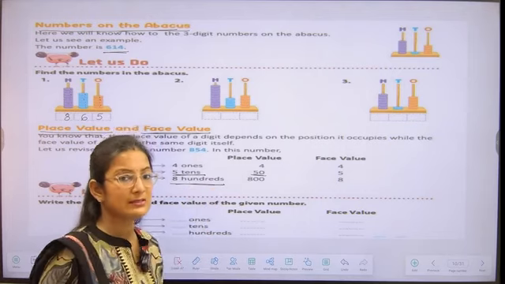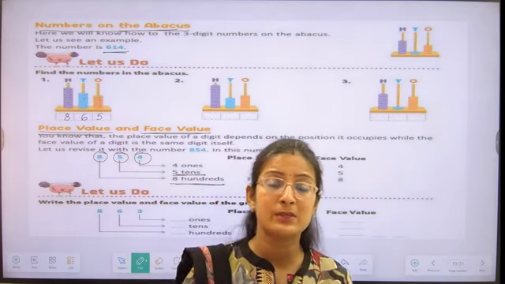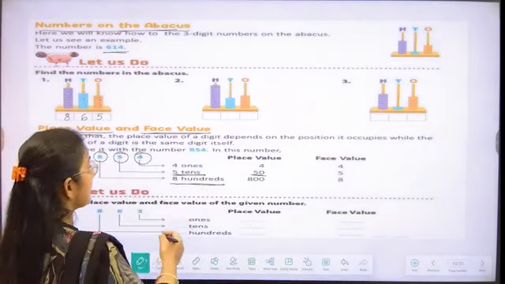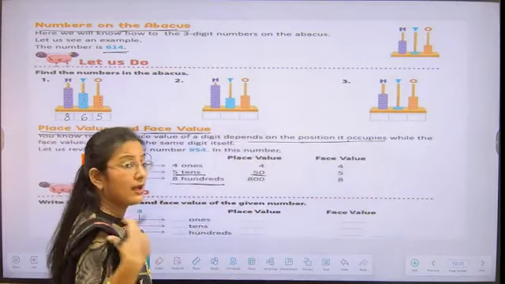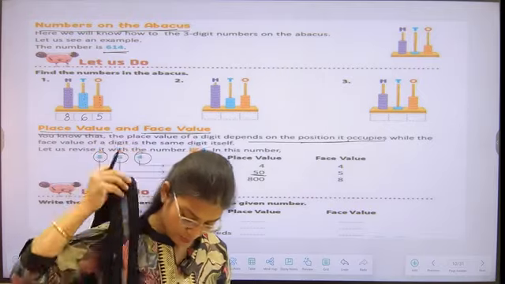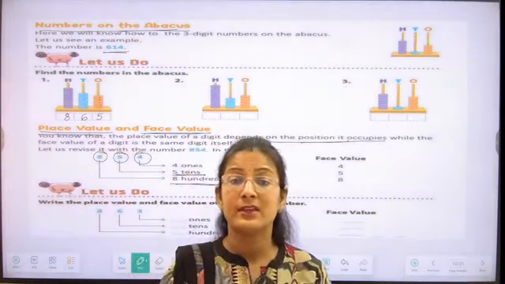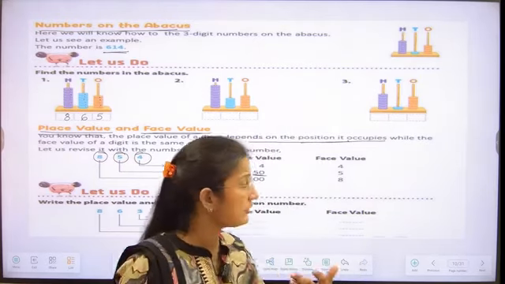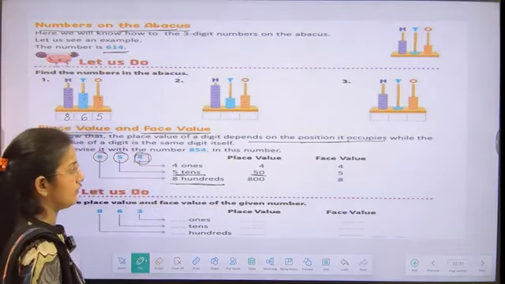So is everyone understanding how we can find the place value? Place value is the position of the number. So we can say that place value is the position it occupies. And now if I ask you, what is the face value? Then the face value is the number itself. Whatever the number written is, that is its face value, students.